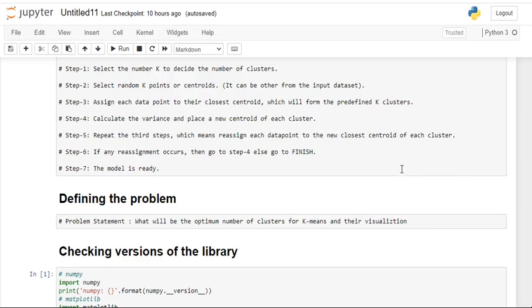Repeat the third step, meaning assign each data point to the closest centroid. Again, we need to assign each data point because the distance has been calculated. And if any reassignment occurs, then go to step 4, otherwise go to finish.